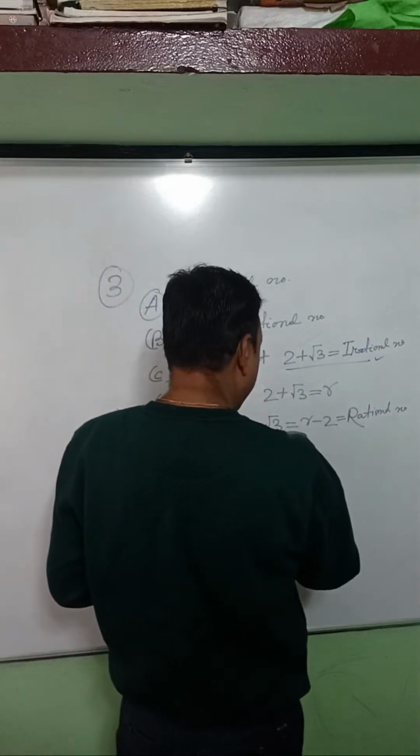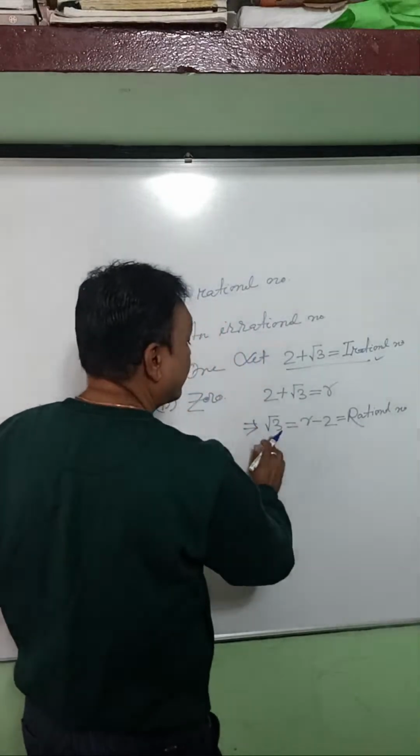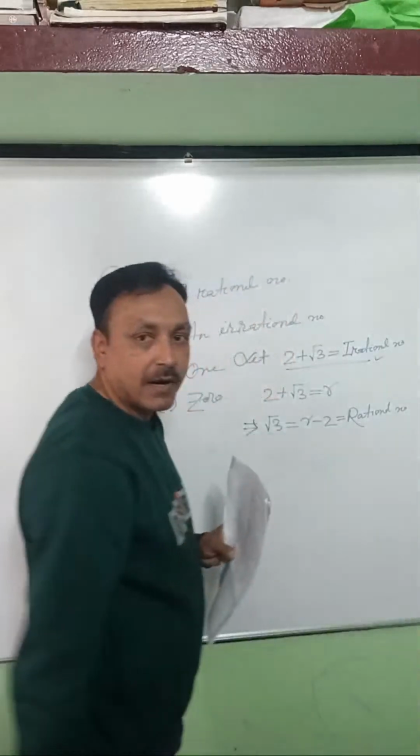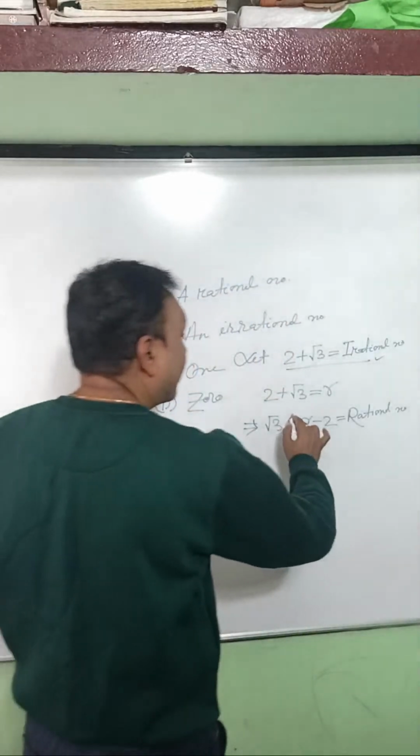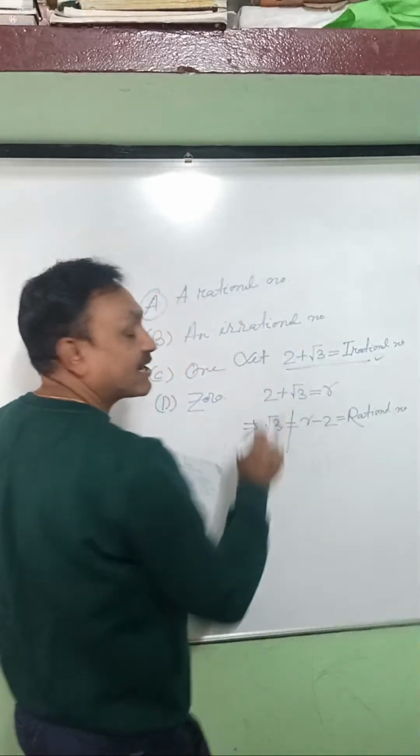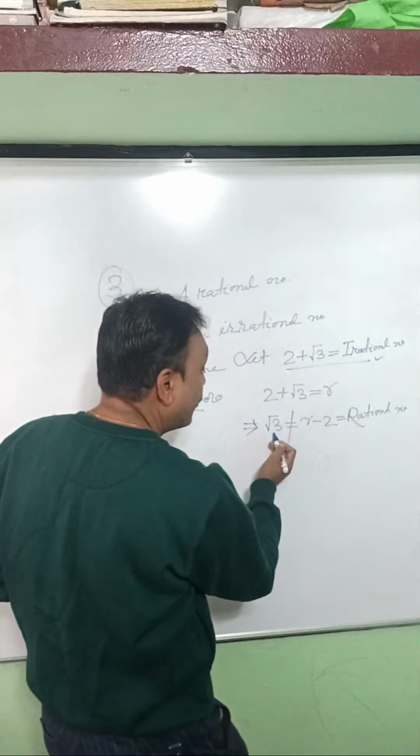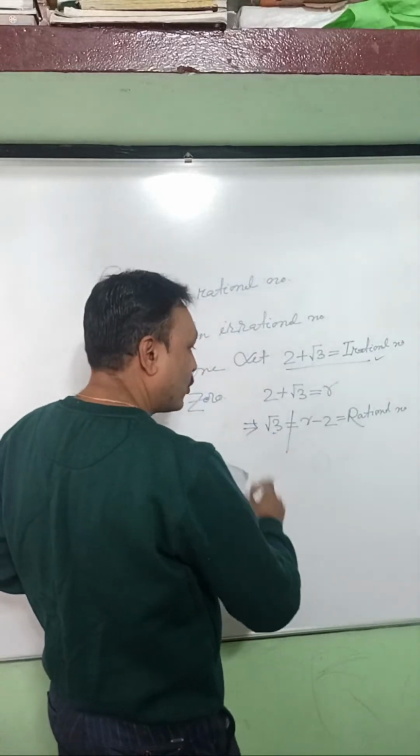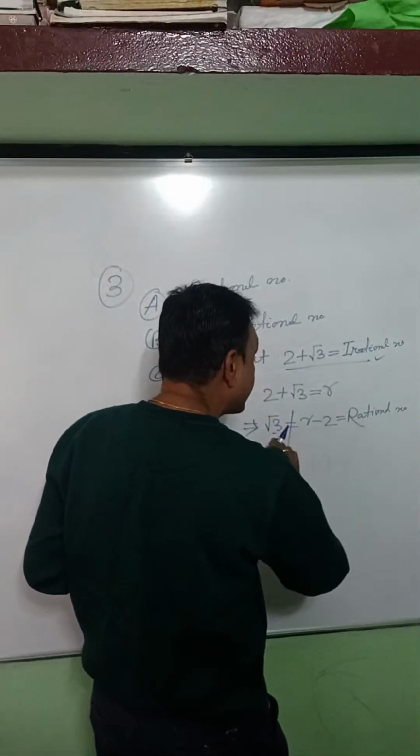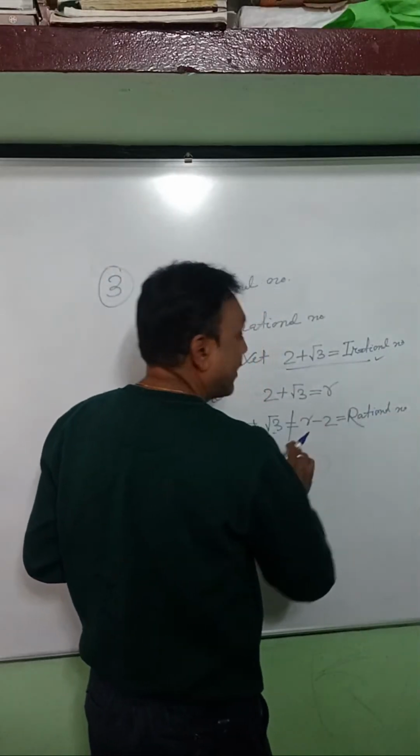2 plus root 3, but now here, as we know that root 3 is an irrational number, but here we'll get the rational number. So this contradicts our statement. So we cannot take this as a rational number. See here, root 3 is an irrational number, as we know that, but here what we got is a rational number. This should not be, an irrational number should not be equal to the rational number.